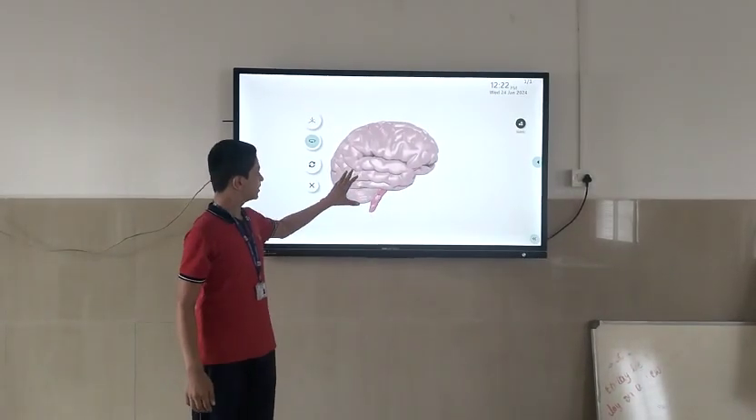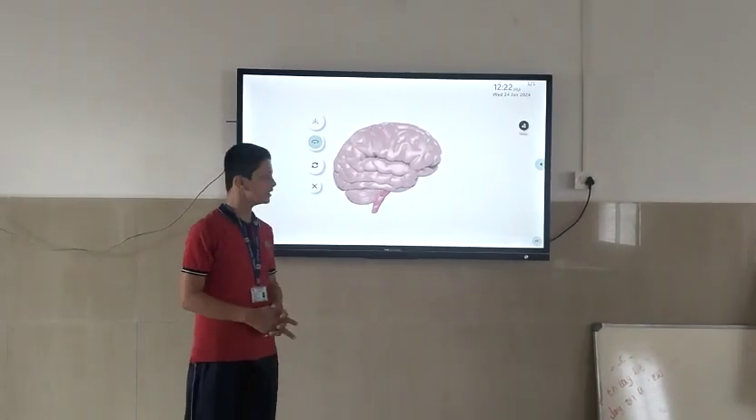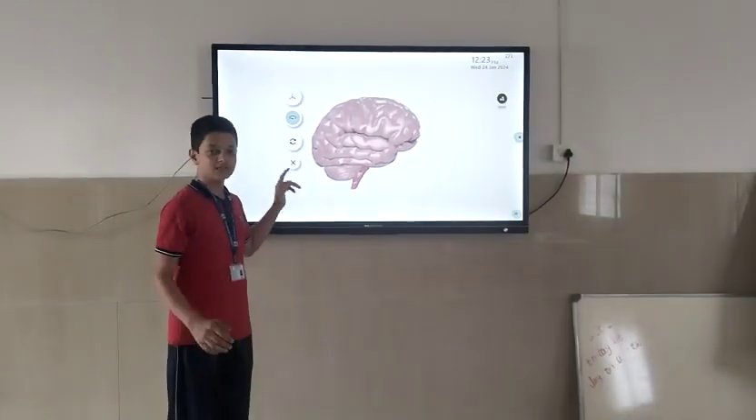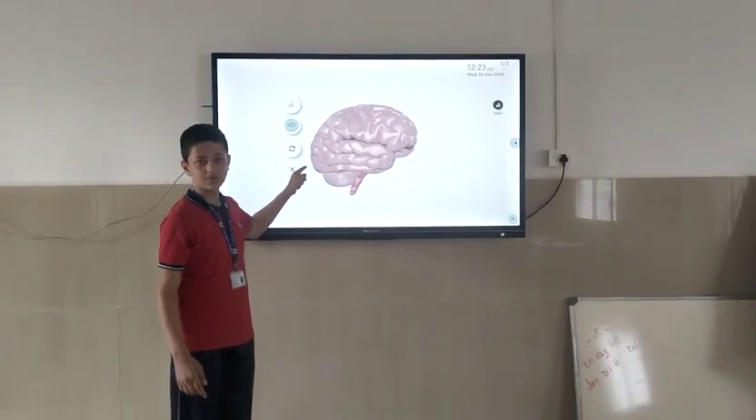So this is the brain, and these were the functions of the brain. It is one of the most important parts, and it is very important to keep our brain safe. And so we have a skull upon this brain which protects our brain.